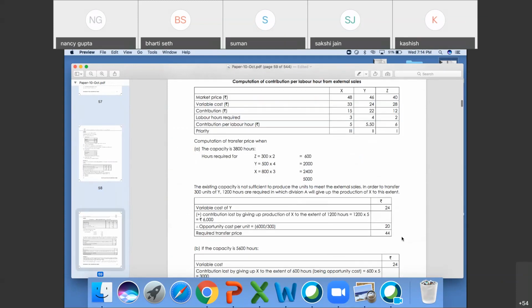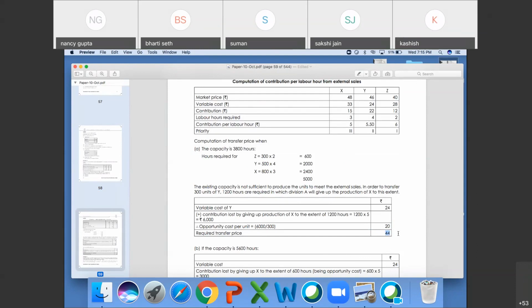So 20 rupees will be your opportunity cost. If you are getting more than 44 rupees from selling into another market, then you go ahead. If you are getting less than 44 rupees, then it will be a loss for you.